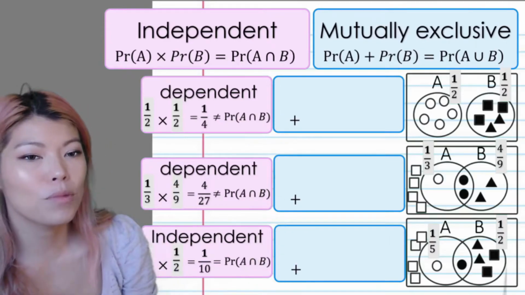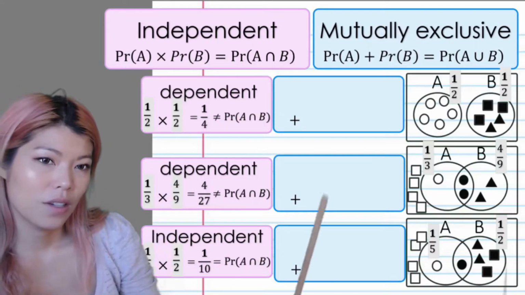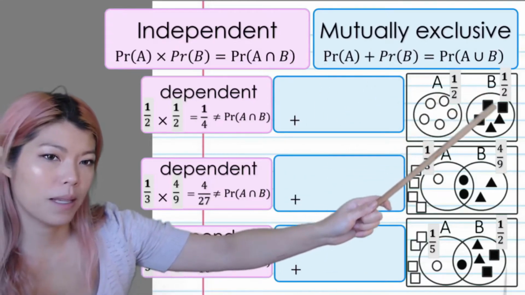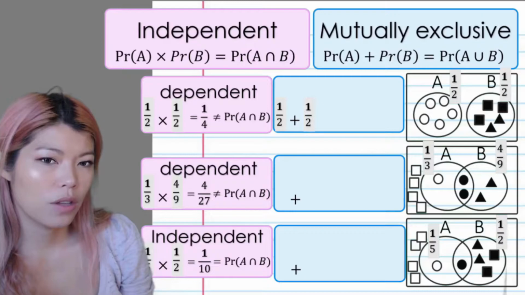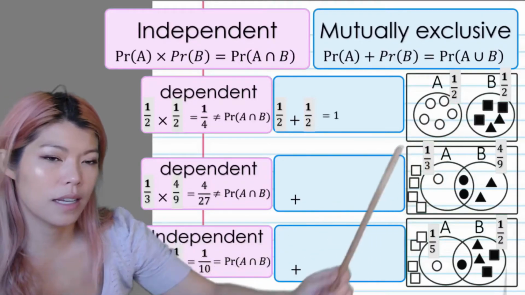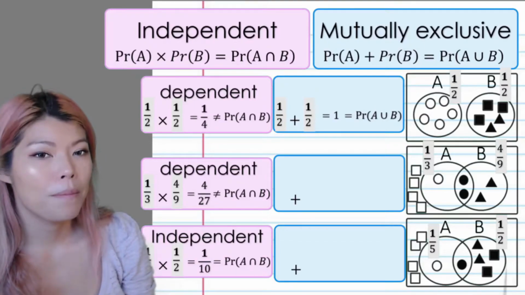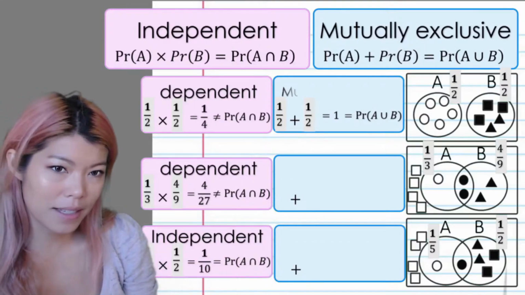Now let's test if they're mutually exclusive. So here we can see that it's mutually exclusive, but let's do the test. A half plus a half, is it equal to the union? The union we can see is 10 out of 10, or in other words 1. So it is equal to the union, so they are mutually exclusive because it passes the test.